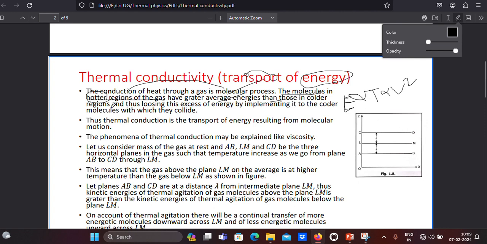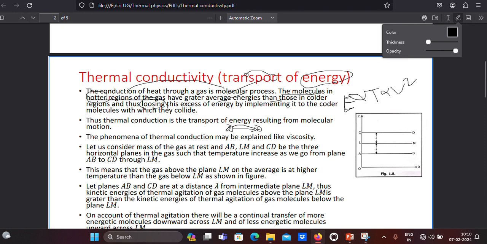Compared to the colder region, the hotter region gas molecules have more energy, thus losing this excess energy by imparting it to the colder molecules with which they collide. So how do the hotter region molecules lose energy? When hotter region molecules collide with colder region molecules, they lose energy and give it to the colder region molecules.